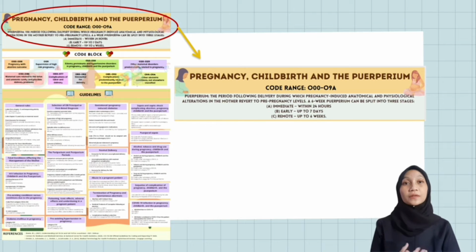First things first, I will explain the definition of puerperium. Puerperium refers to the period following delivery, with anatomical and physiological alterations in mothers, returning toward pre-pregnancy levels. A 6-week puerperium can be split into 3 stages. The first one is immediate, which represents within 24 hours. Second, early, which represents up to 7 days, and lastly, remote, which represents up to 6 weeks. The code range for the chapter starts from O00 until O9A.